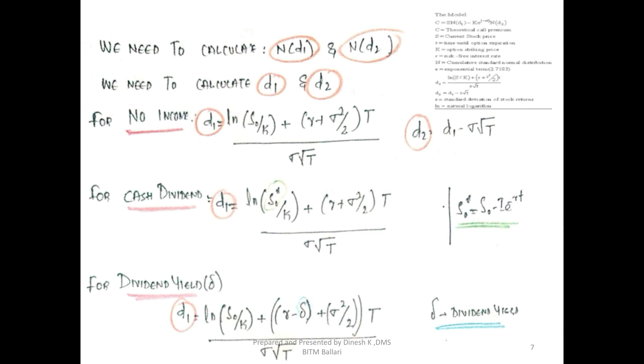T stands for time to expiry. So when you want to calculate time to expiry, suppose it is a 3-month contract, it is 3 divided by 12. If it is a 6-month contract, it is 6 divided by 12. If it is 1 year, it is 12 divided by 12. Based on which we need to calculate the T value.